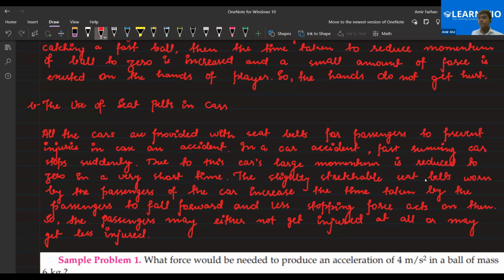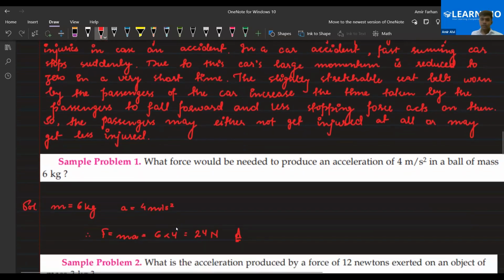The slightly stretchable seat belts worn by the passengers increase the time taken to fall forward, and less stopping force acts on them. So passengers may get injured, but the injuries will not be that severe. Okay? Is there anyone who has a doubt? Please let me know. No, sir.